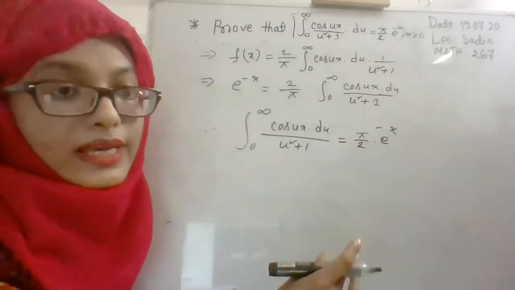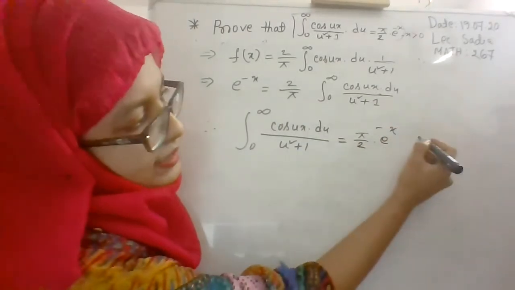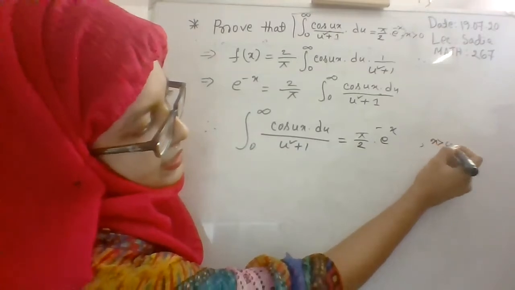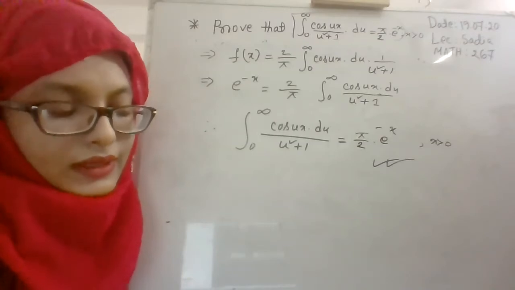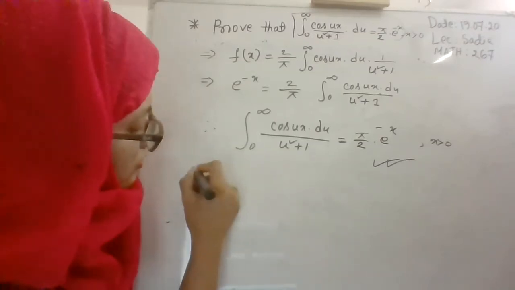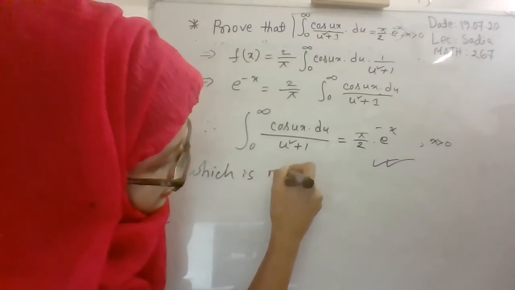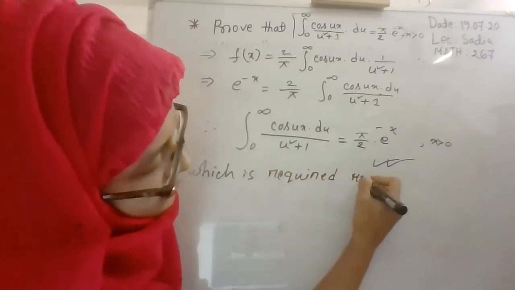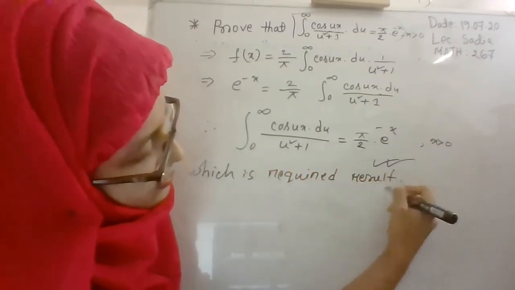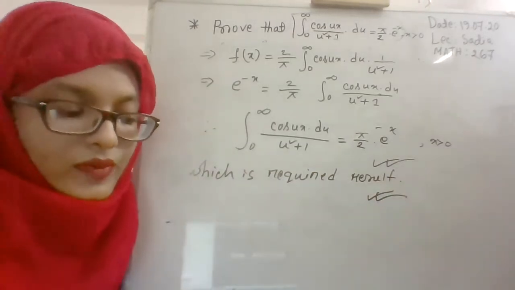And here we know that when the function f of x is considered e to the power minus x, the condition is x greater than 0. Is it okay? Finally, we obtain our required proof, which is the required result. Done. We have completed this proof.